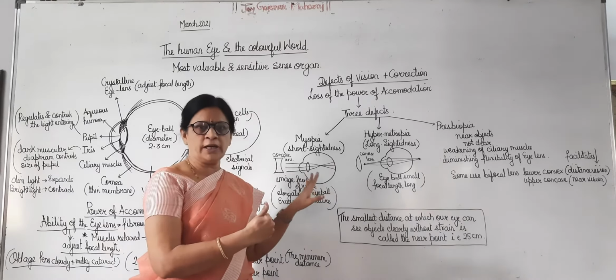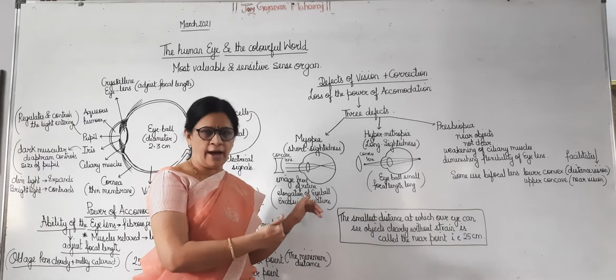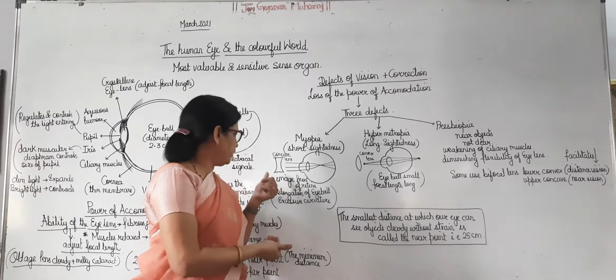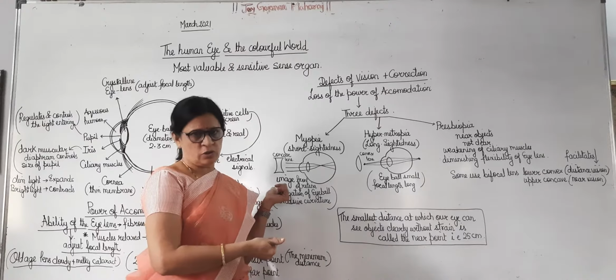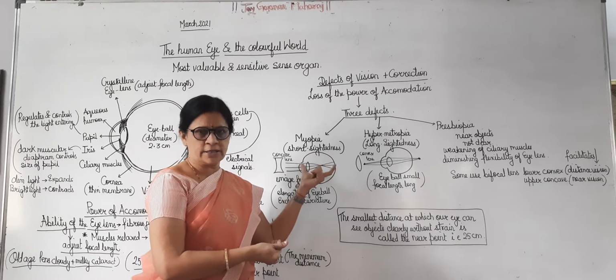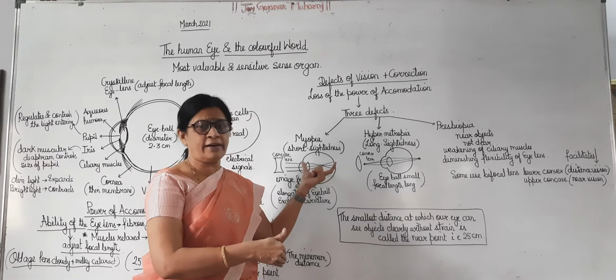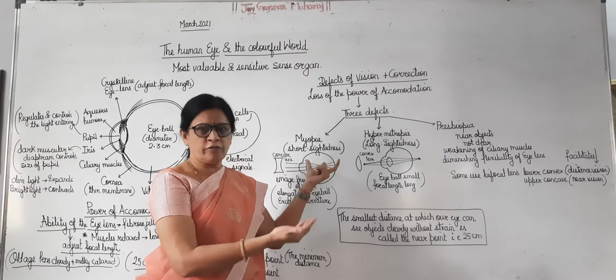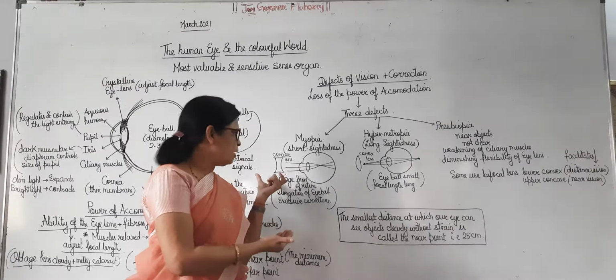So myopia, the defect developed by the eye, needs a correction, and this correction can be done with the help of a concave lens. Okay. So in myopia it is short sightedness, meaning you can see near objects clearly, but far away objects cannot be seen clearly. For correction of myopia, we use a concave lens.